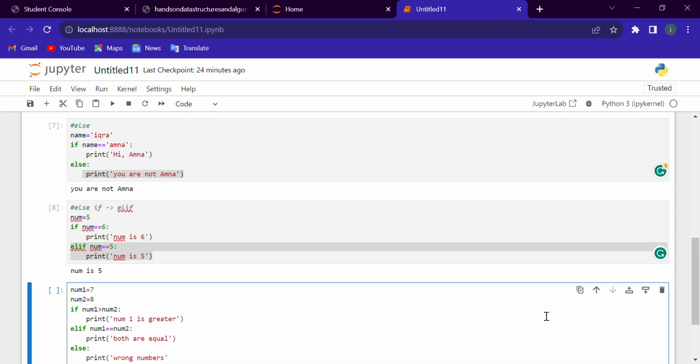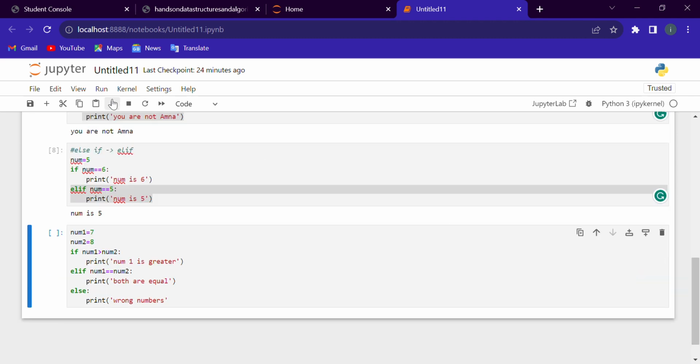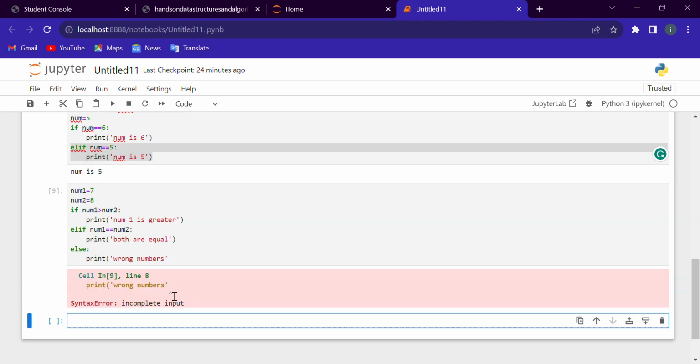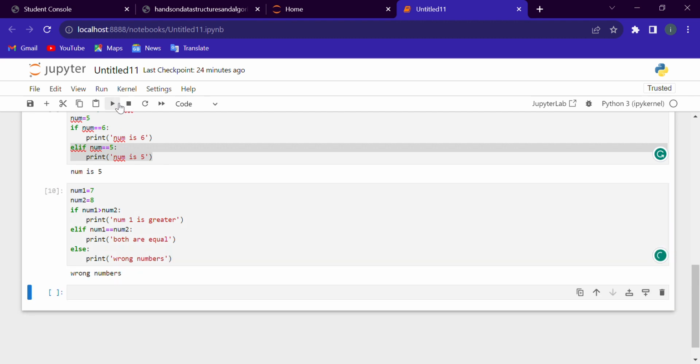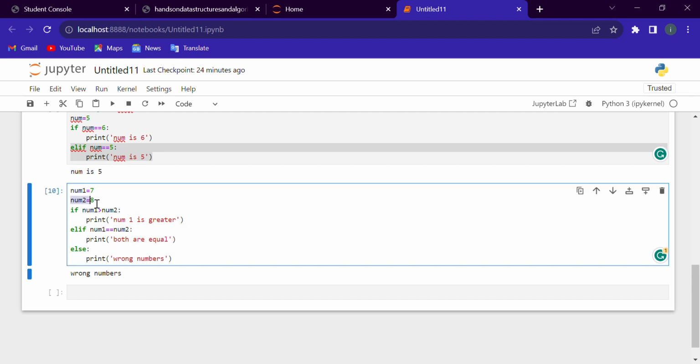Now see what will happen. There are two numbers, num1 is 7 and num2 is 8. The first condition, num1 greater than num2, is false because 7 is less than 8, so the compiler will not execute this statement.